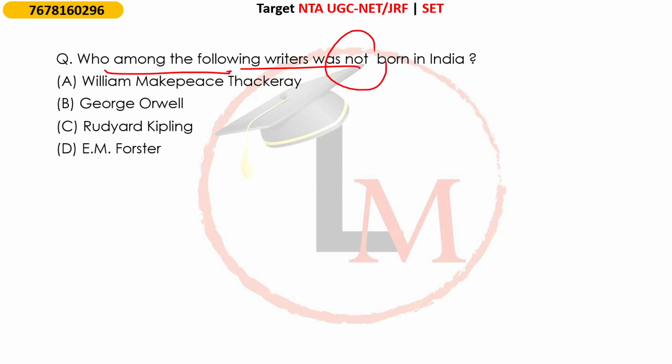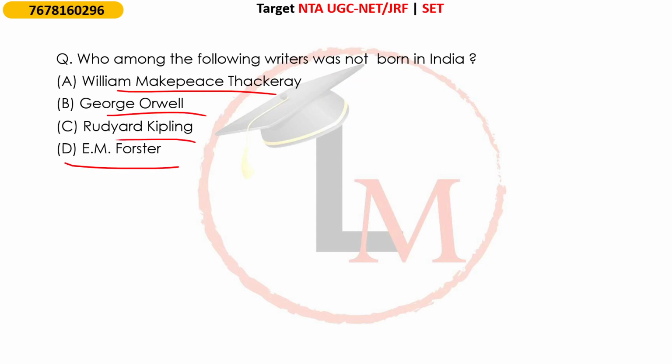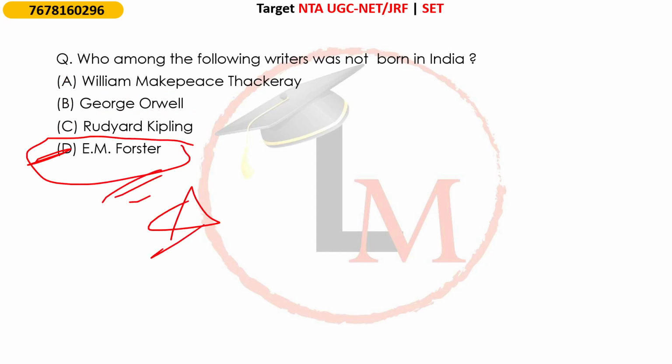After that next question, who among the following writers was not born in India, ठीक है। Now there are various English writers who have been born in India, but out of these four, who has not been born in India? William Thackeray, George Orwell, Rudyard Kipling, E.M. Forster. Now this is a purely factual question, so either you know it or you don't know it, ठीक है। Now George Orwell has been, William Thackeray, Rudyard Kipling. The only person who has not been born in India is E.M. Forster, ठीक है। This is the correct answer.